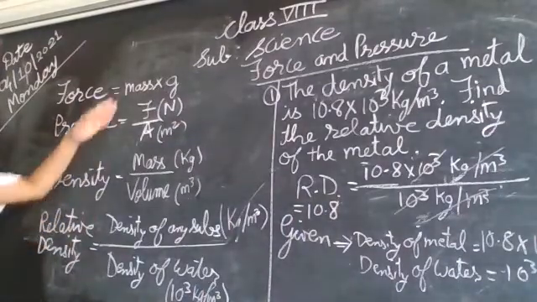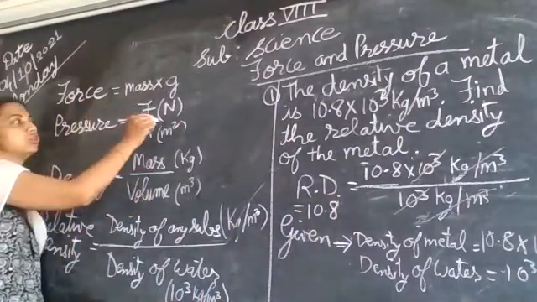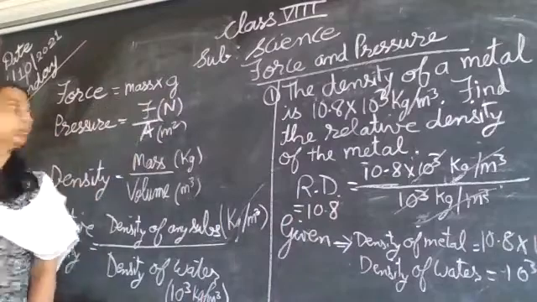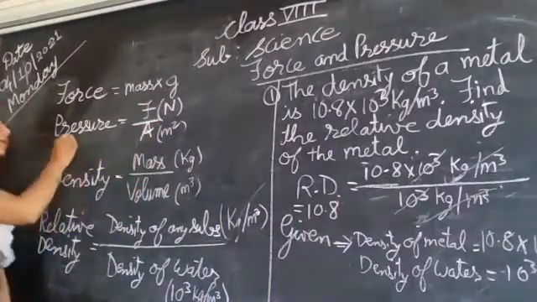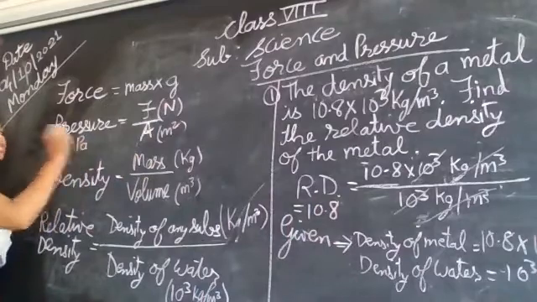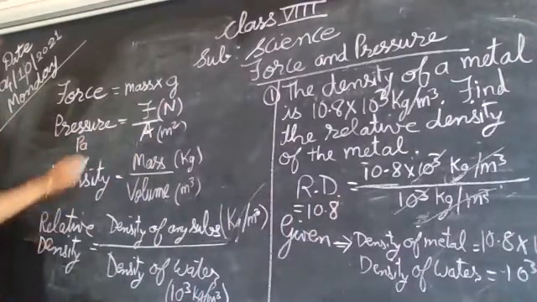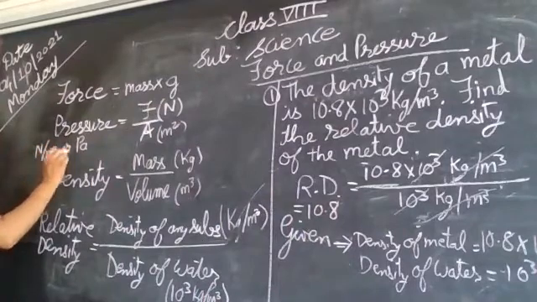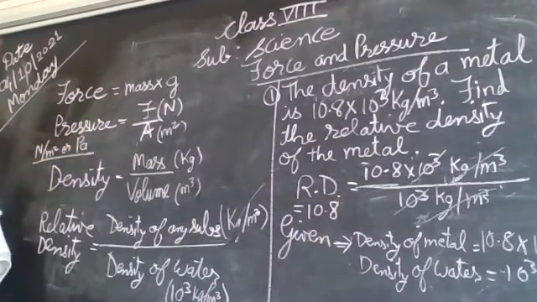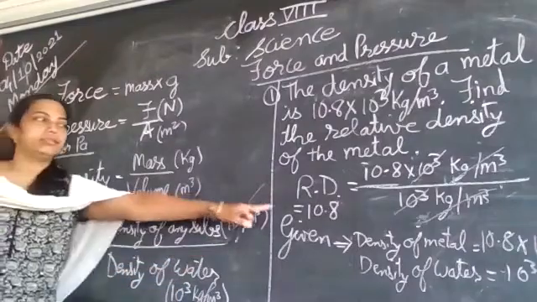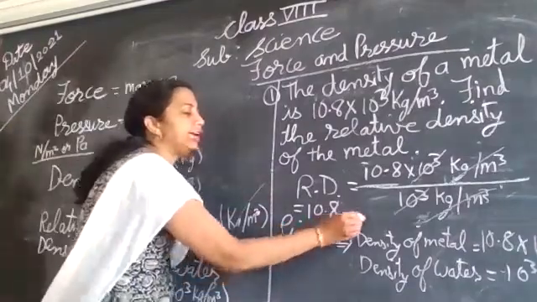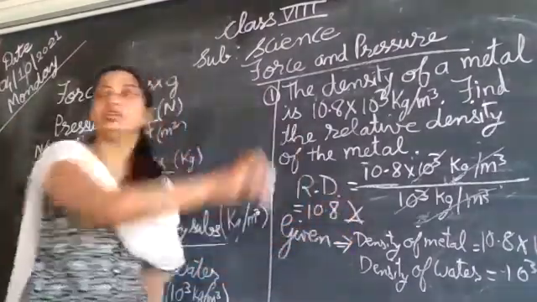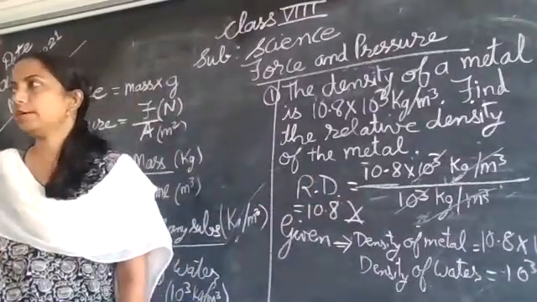In physics, all others we have to write down. Force, we are going to write down Newton, area, meter square. Then for pressure, it is Pascal or Newton per meter square is the unit of pressure. But relative density never write any unit. Okay.